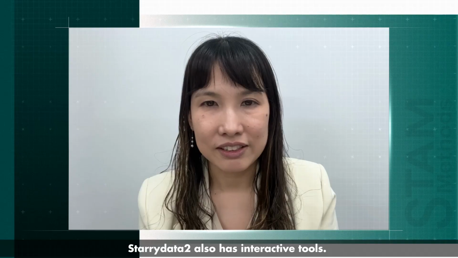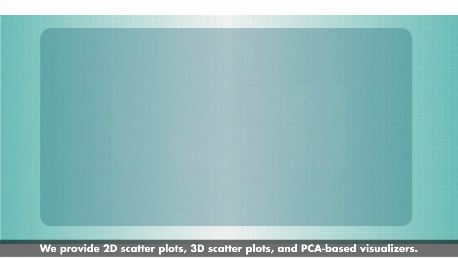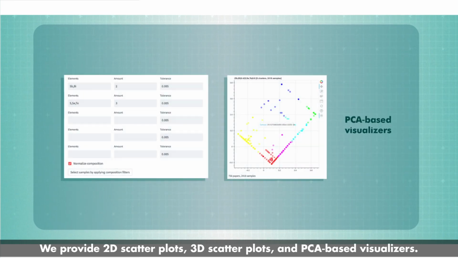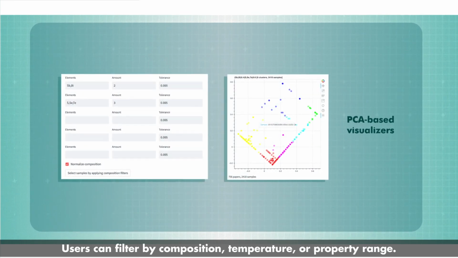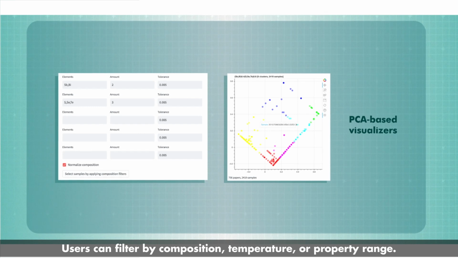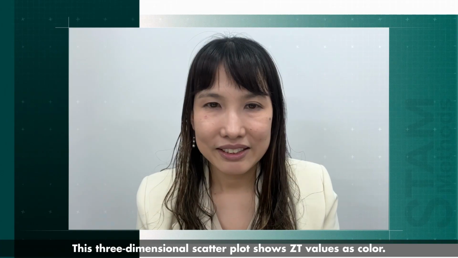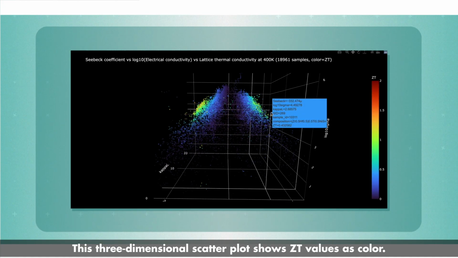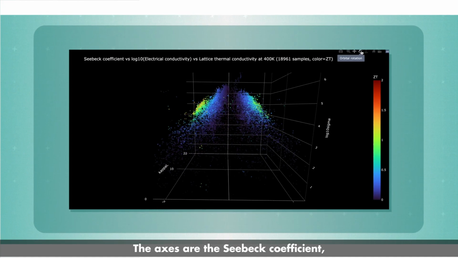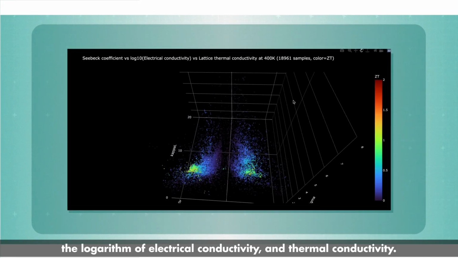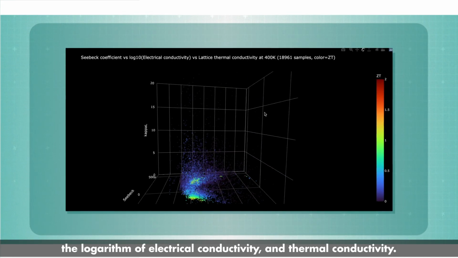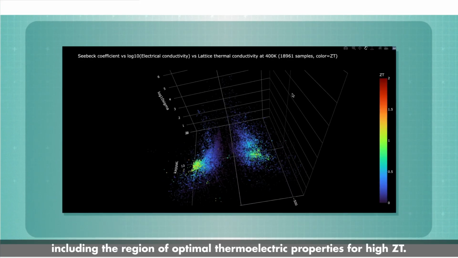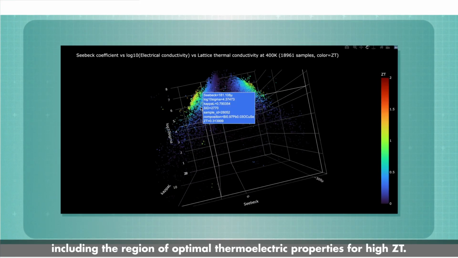Starrydata 2 also has interactive tools. We provide 2D scatter plots, 3D scatter plots, and PCA-based visualizers. Users can filter by composition, temperature, or property range. This three-dimensional scatter plot shows ZT values as color. The axes are the Seebeck coefficient, the logarithm of electrical conductivity, and thermal conductivity. We can observe a universal trend, including the region of optimal thermoelectric properties for high ZT.